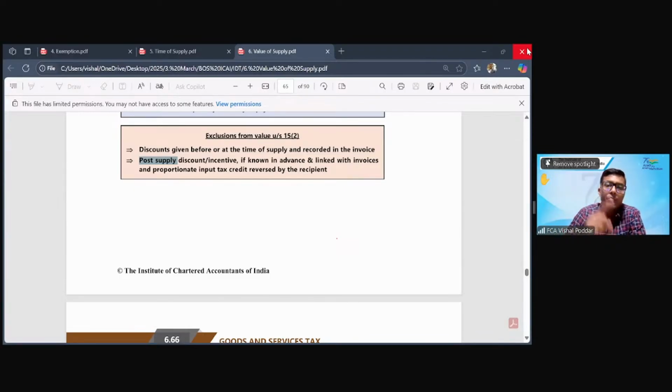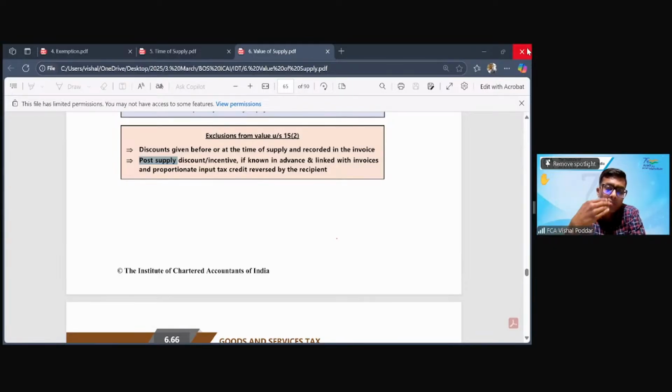But here, the point is, this discount will be reduced subject to some conditions. First, most important, there was an agreement between you and me that there will be such a type of discount if you make payment early. First condition. Second condition, that this discount is passed on by me to you and you should have reversed your input tax credit.